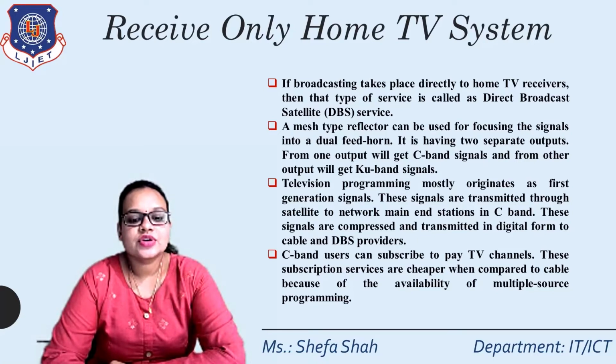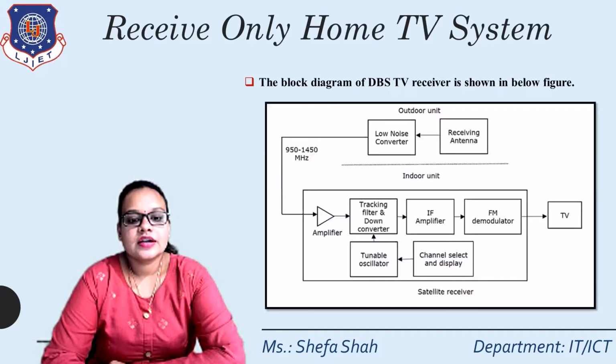As you can see in the following figure, there are two units in the receive only home system. First, the outdoor unit, and second, the indoor unit. In the outdoor unit, first there is a receiving antenna, which is nothing but the parabolic antenna, fed with the help of a horn antenna. All the rays coming from the satellite directly towards this parabolic reflector will reflect as parallel rays and focus at one point at the horn antenna.